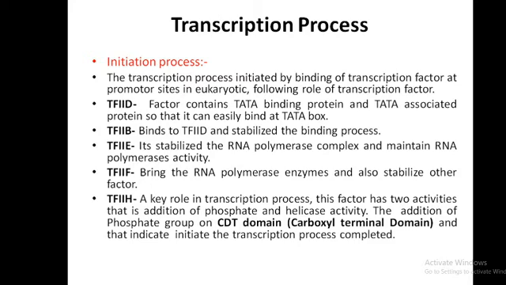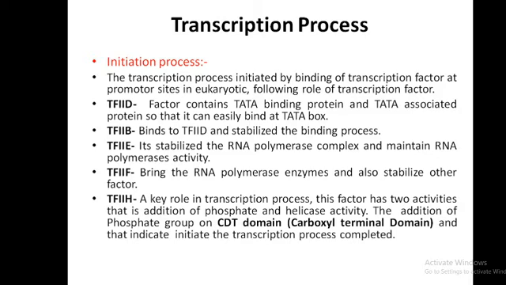Transcription factor 2 B binds to transcription factor 2 D and stabilizes the binding process. Transcription factor 2 E stabilizes the RNA polymerase complex and maintains RNA polymerase activity. Transcription factor 2 A brings the RNA polymerase enzyme and also stabilizes other factors.